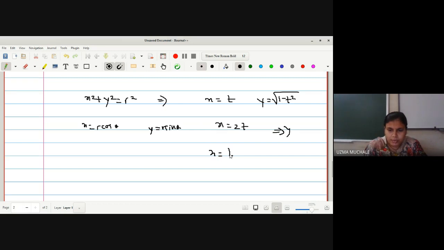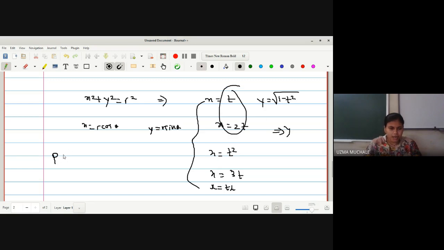Suppose you put x is equal to t square, or 3t, or t by 2. So there are infinitely many ways to write it in terms of a parameter t. So it is called a parameterization: writing the given curve in the form of a parameter is called a parameterization.